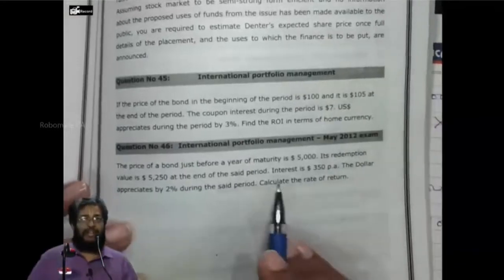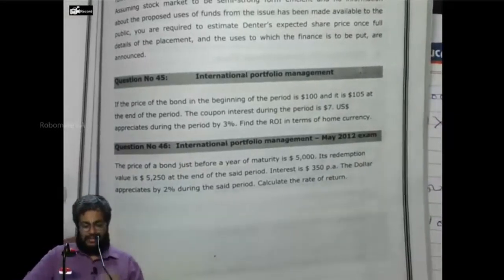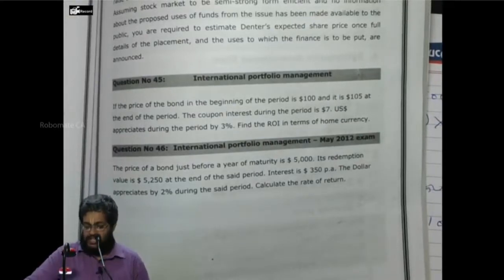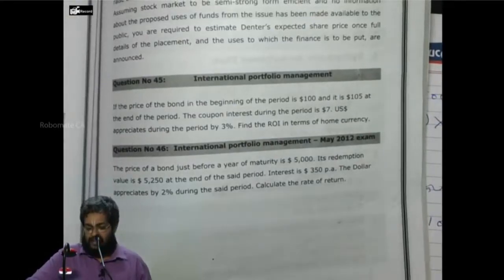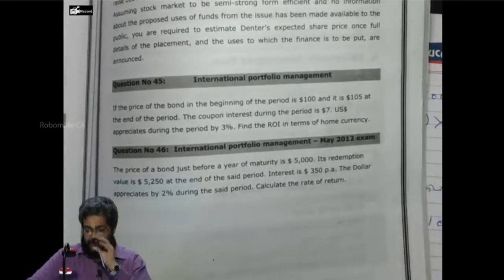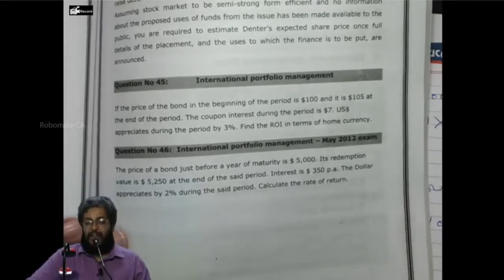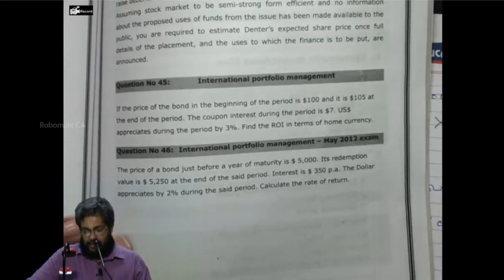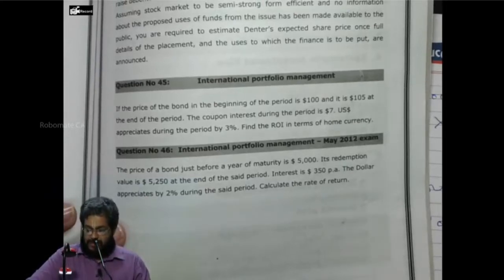Please take question number 46. The price of a bond just before maturity, one year before maturity, is $5,000. Its redemption value is $5,250 at the end of the set period. Interest is $350 per annum. The dollar appreciated by 2% for the set period. Calculate the rate of return.